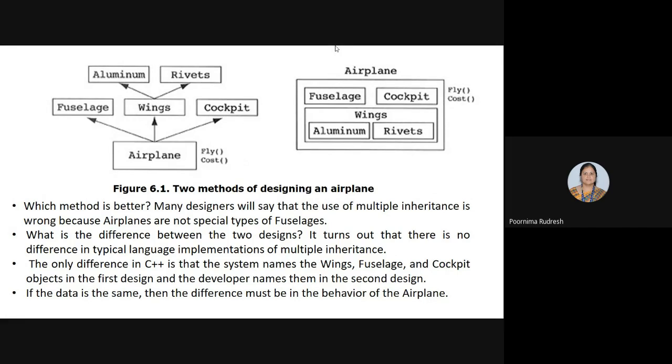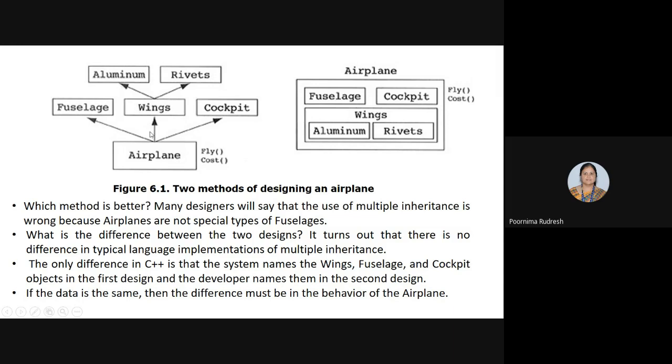In the first, airplane is inheriting the properties from fuselage, wings, and cockpit, where the wings are constructed from aluminum and rivets. So the wings become the base class for airplane, and the derived class for aluminum and rivets.